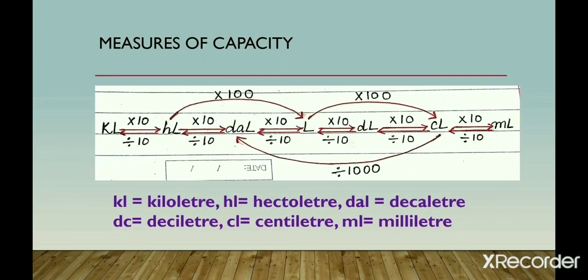Remember this: if you want to convert a higher unit to a lower unit, you have to multiply with 10 in each step, and if you are moving from lower unit to higher unit, then divide with 10 in each step.